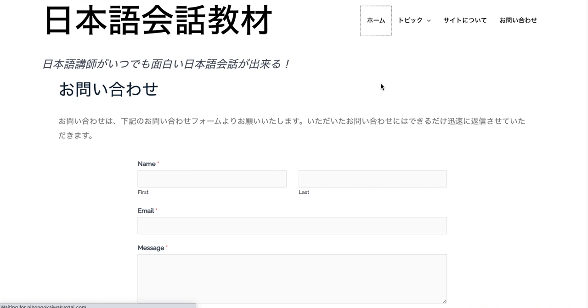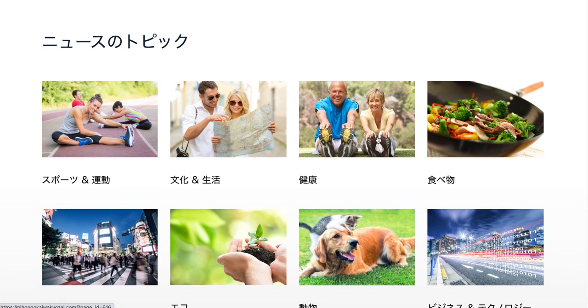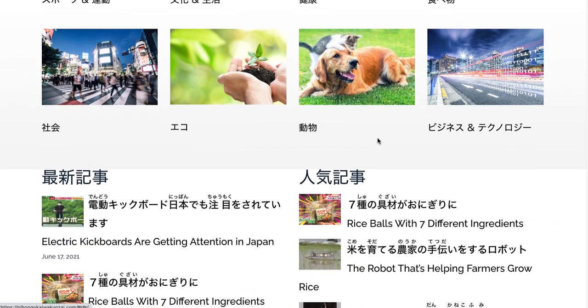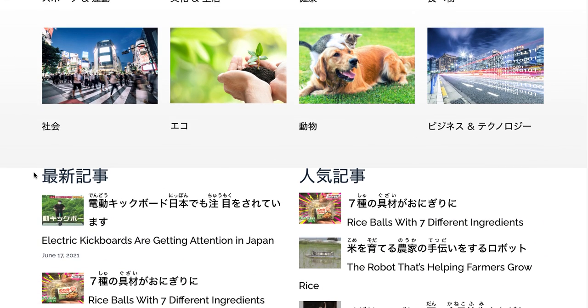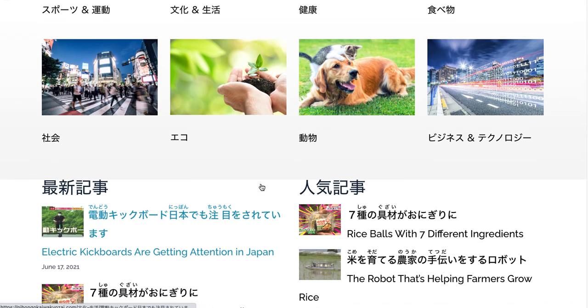But going back to the home page, the topics are also listed here. Same links going to the different categories of news articles. And these are just some direct links to popular articles here, and recent articles here, so people can just directly jump to things that might be of interest to them.